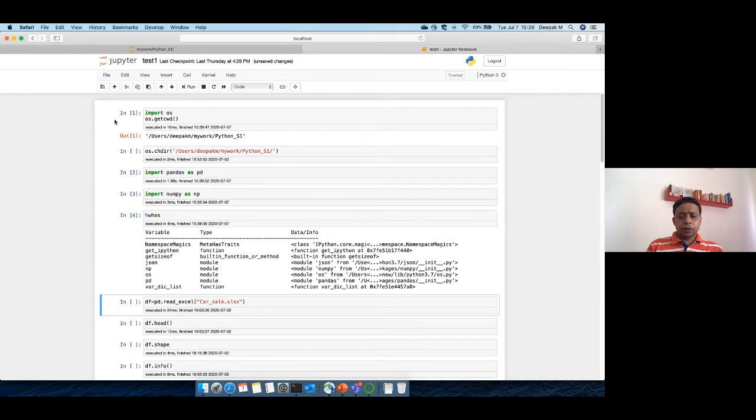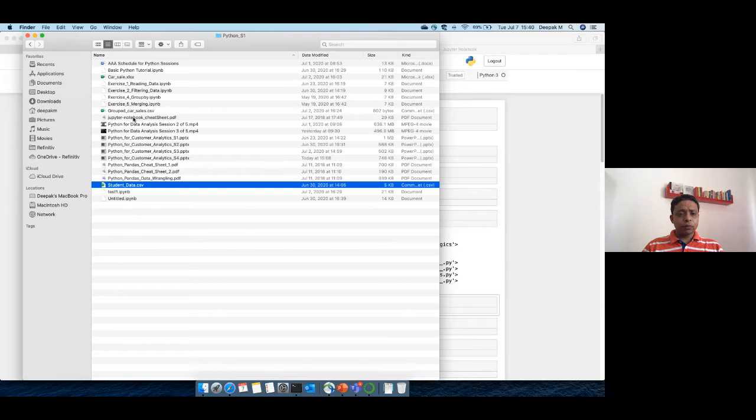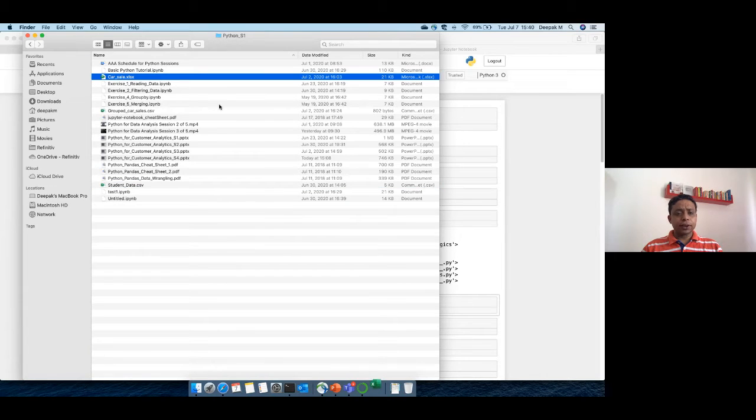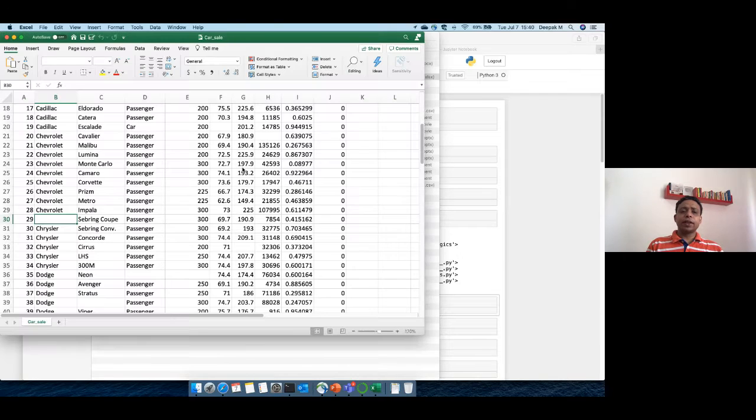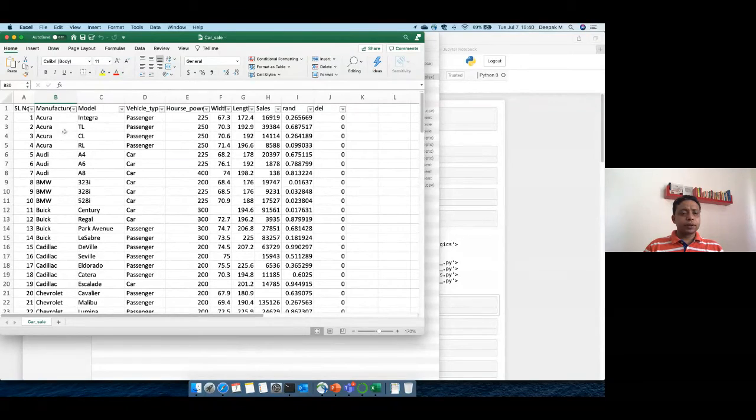Okay. So now we are going to read this data again, but I will make some changes to this data so that we can learn something about merging. So let's go to the car sale data again. And what we will do is create one more tab in it. Okay, let's say we take manufacturer, model, vehicle type, so let's say we take this model versus vehicle type.